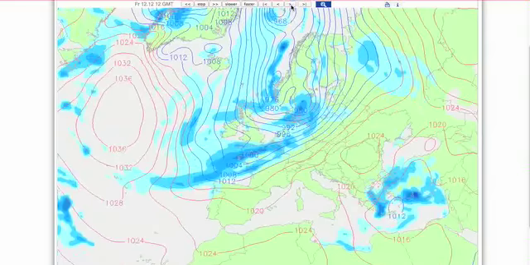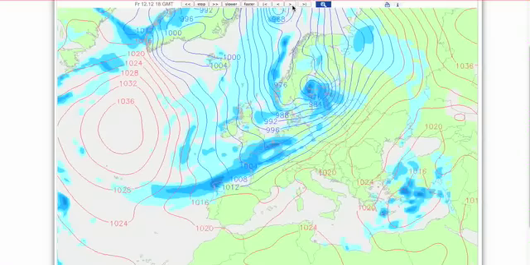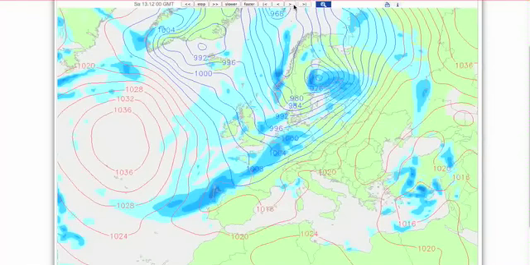Now, then during Friday, look, secondary low really starts to deepen again, a wave running along this frontal feature, and that then moves eastwards across southern England into southeast England before clearing off into the continent, all the time with this colder air being pumped into the back of that system.